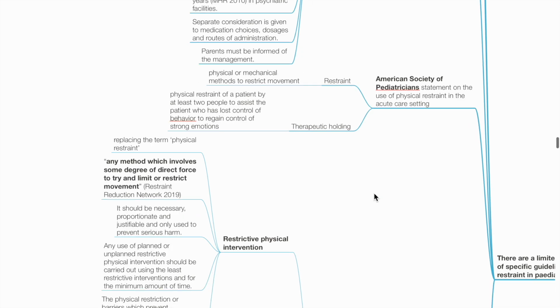The American Society of Pediatricians statement on the use of physical restraint in the acute care setting defines restraint as physical or mechanical methods to restrict movement, and therapeutic holding as physical restraint of a patient by at least 2 people to assist the patient who has lost control of behavior to regain control of strong emotions.